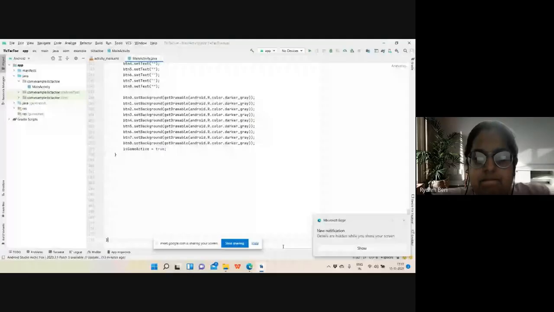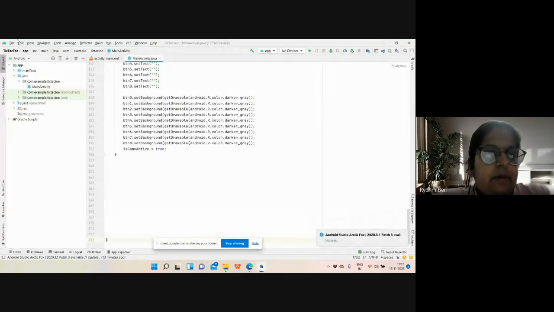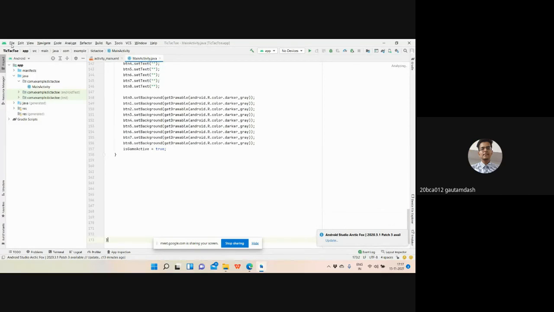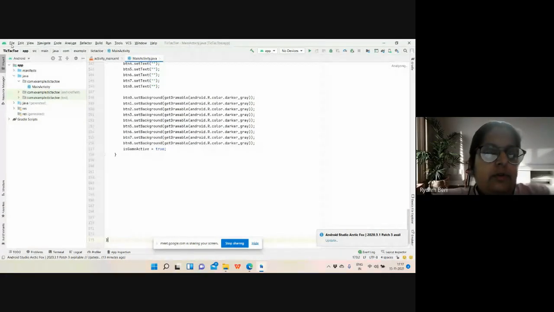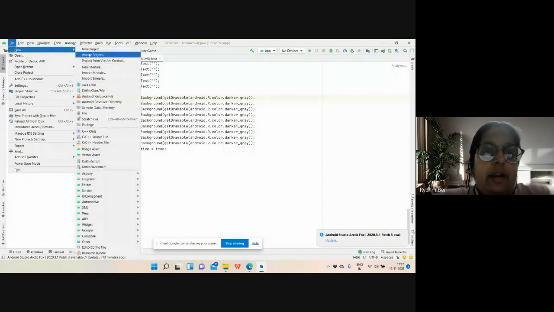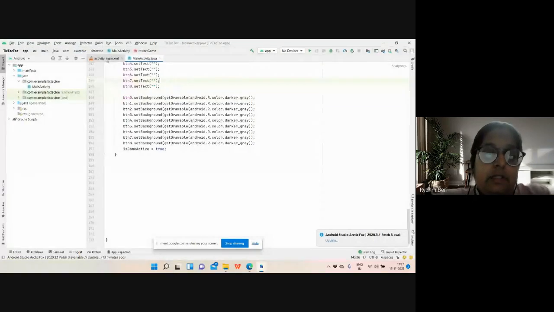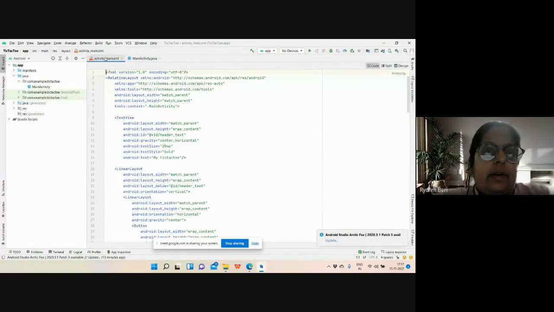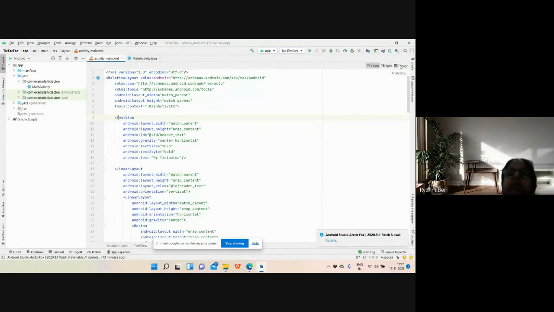Now, what I'm going to discuss today. I hope my screen is visible to you. Okay. So today I'm going to discuss the layouts: what the different layouts related to Android are, and how we can perform the task related to Android layouts. Now see, I have this Android project that is in Java.